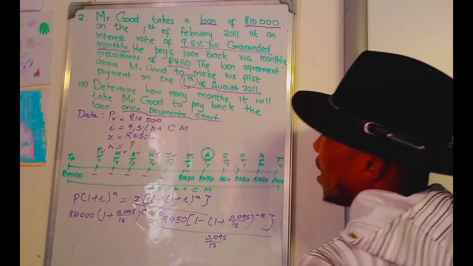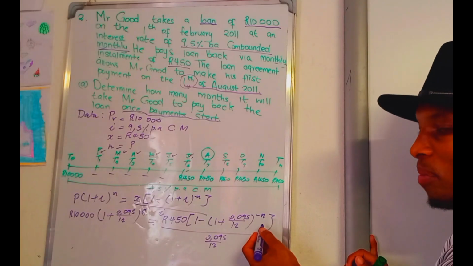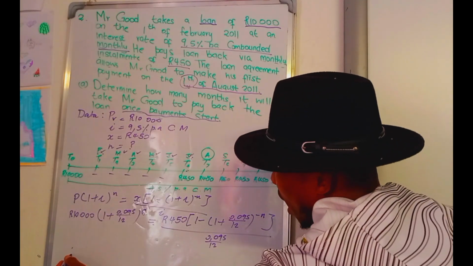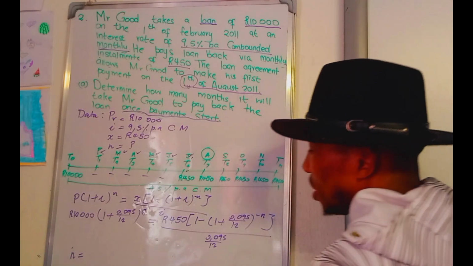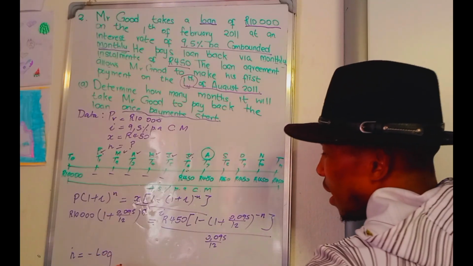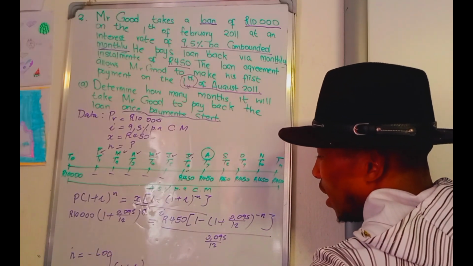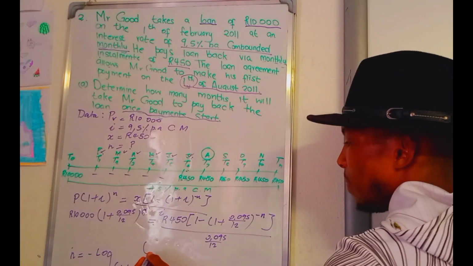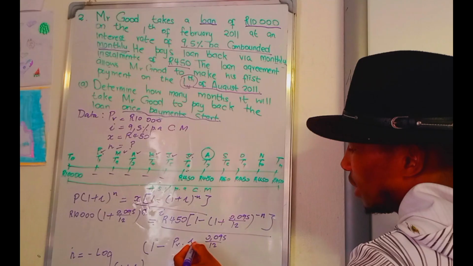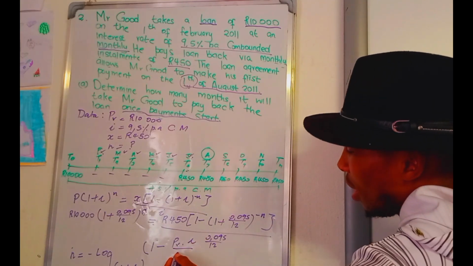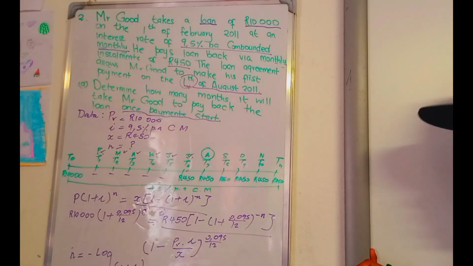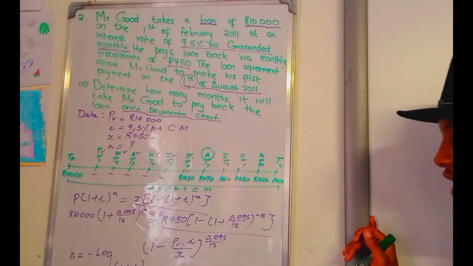Remember the formula. Remember the formula we taught yesterday when we wanted the value of n. It says that n equals negative log, then the interest, then open bracket, 1 minus PV times the interest divided by X, then close bracket. Okay, that is the formula that is just going to help you solve for the value of n quickly.